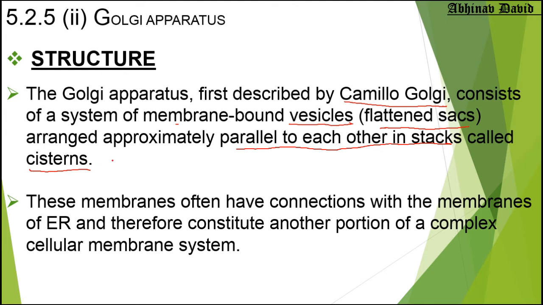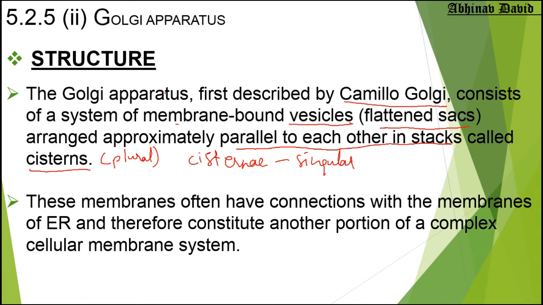Cisternae is the plural, and cisterna means singular. So these vesicles are arranged parallel to each other and they are called cisternae.